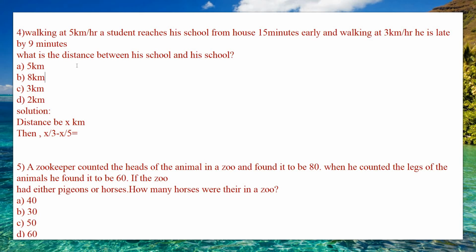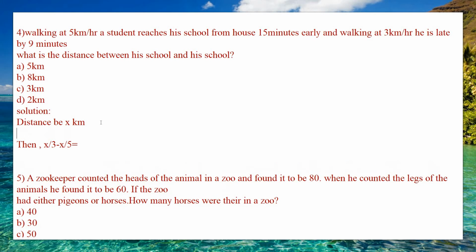They have given 15 minutes as well as 9 minutes. So 15 minutes plus 9 minutes, you add it, which will be 24. Together it is 24 minutes.